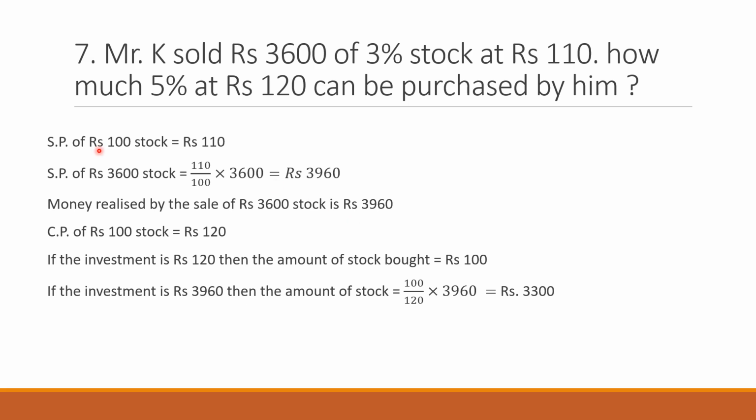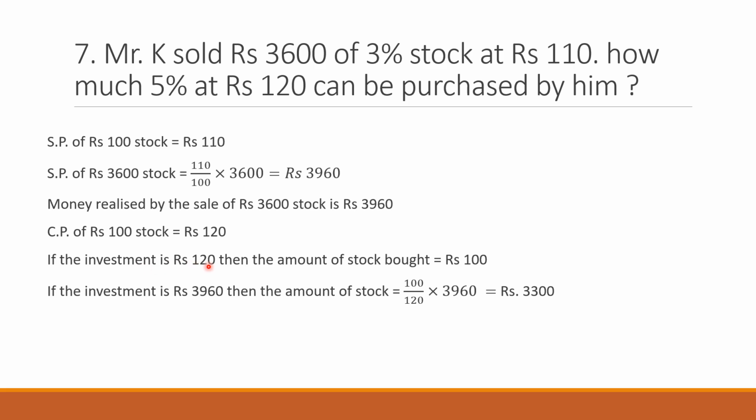Now the second part of the question is asking how much 5% at 120 can be purchased by him. So now you are going to invest this sale proceed. You are going to invest 3,960 rupees and the new stock which you are buying, you are getting 100 rupees stock at 120. So here what is given to you? The investment at 100 stock.